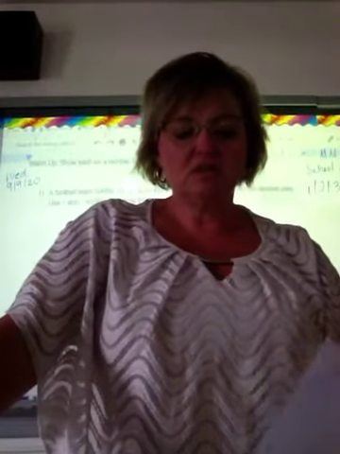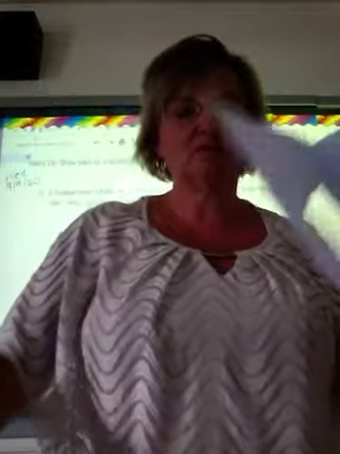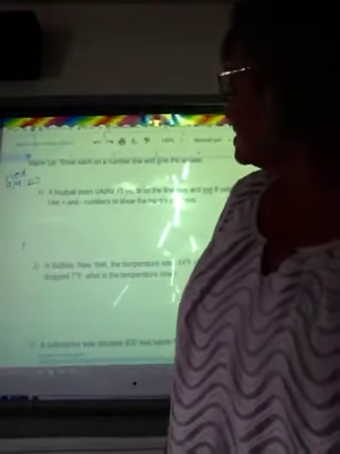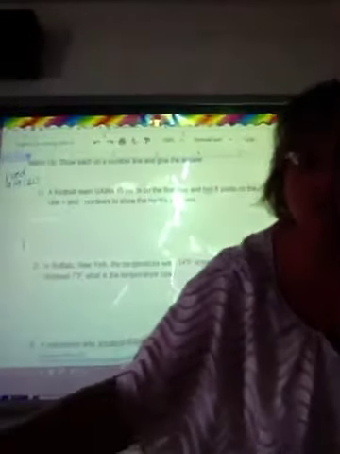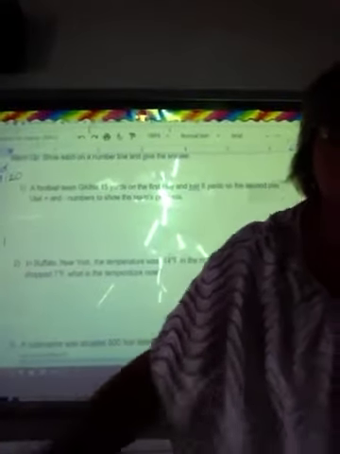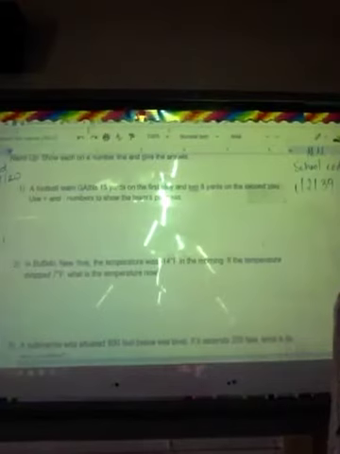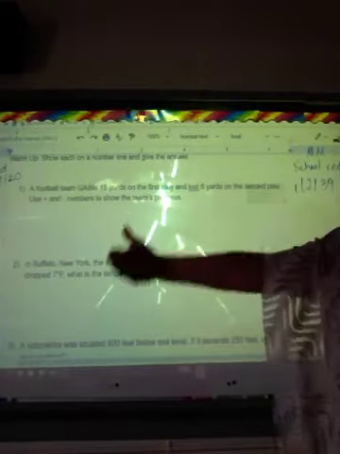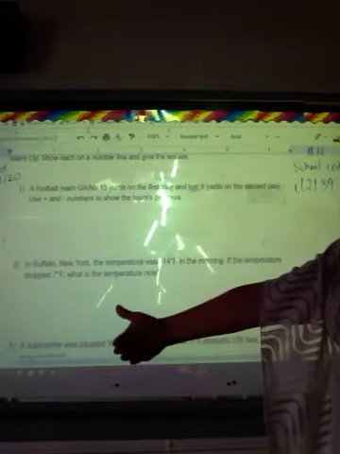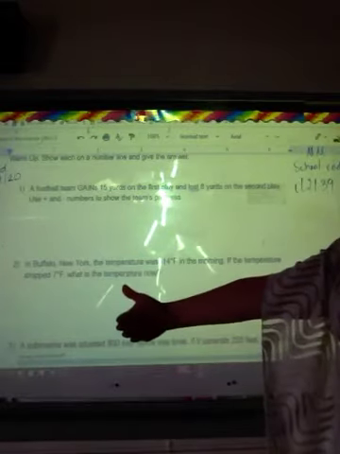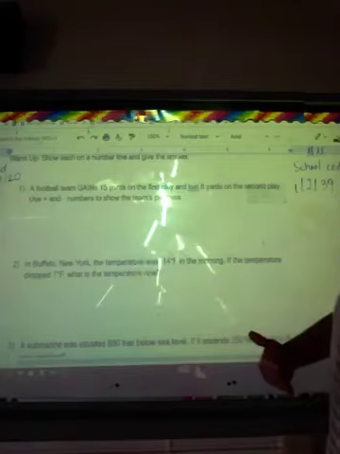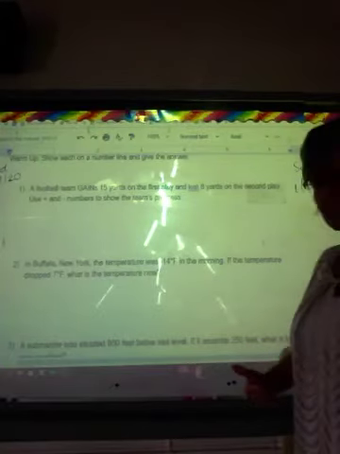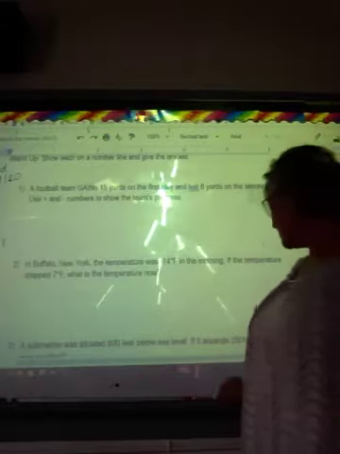So what you need to do is, hopefully you'll be able to see this. This first word problem says, can you see that? We're going to try to draw this with a number line to show it. A football team gains 15 yards on the first play and lost 8 yards on the second play. Use positive and negative numbers to show the team's progress.